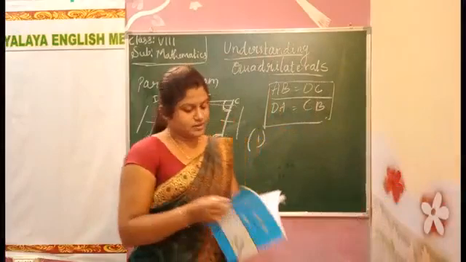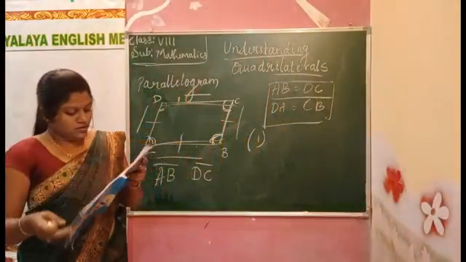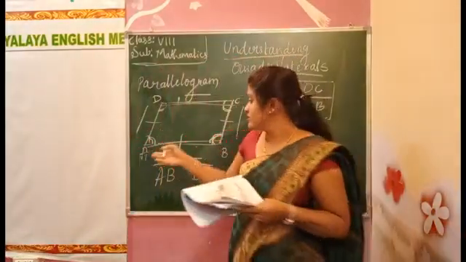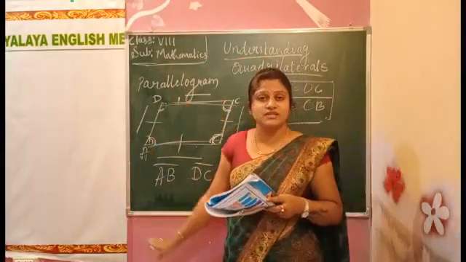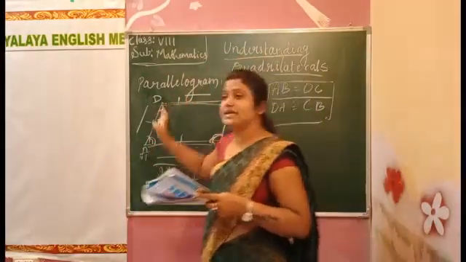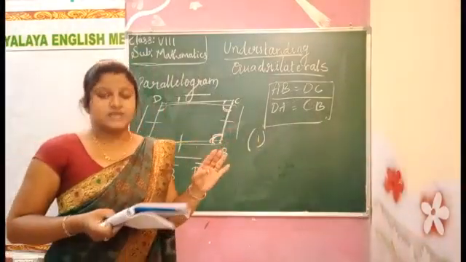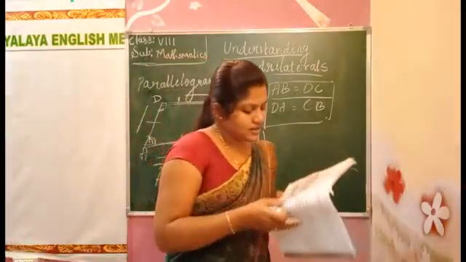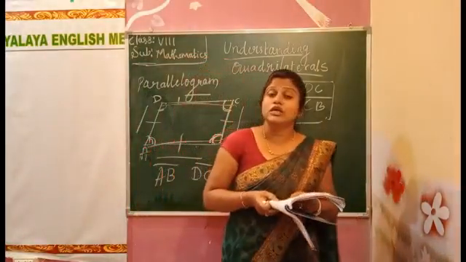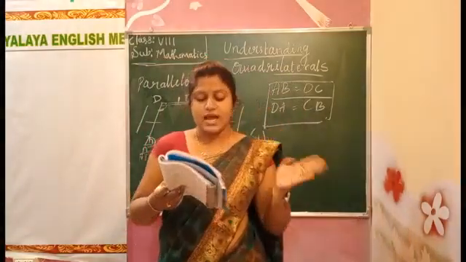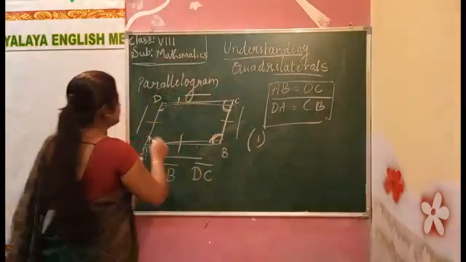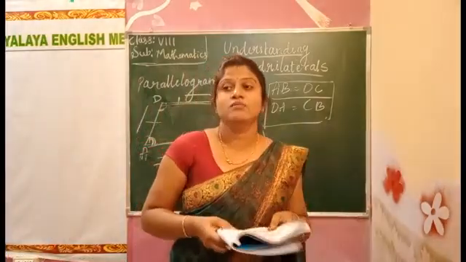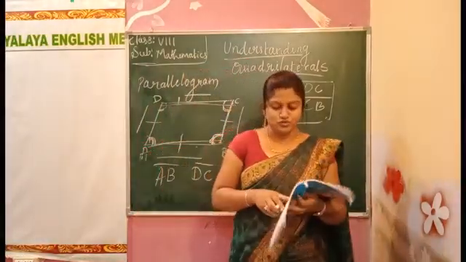Next one. Turn the page. Angles of a parallelogram. Just now I told you, we have 4 angles: angle A, angle B, angle C, angle D. And one more property they mentioned: the opposite angles of a parallelogram are of equal measure. Opposite angles have to be of equal measure.